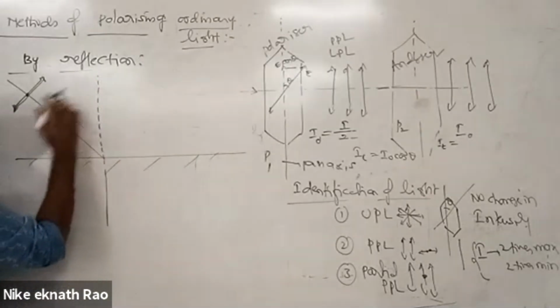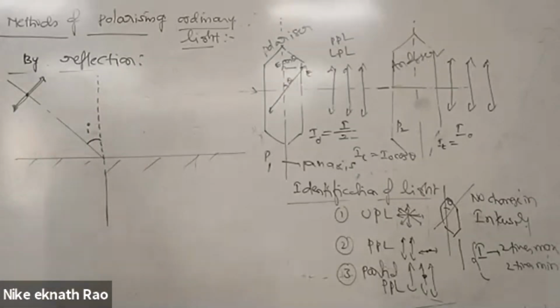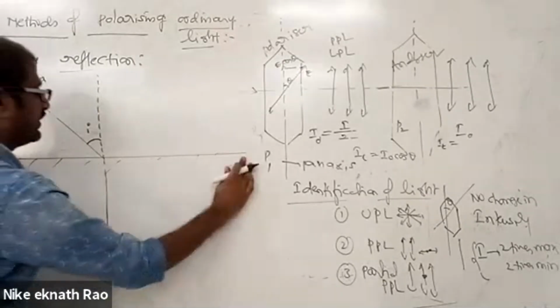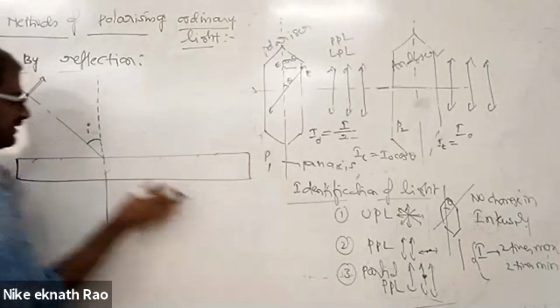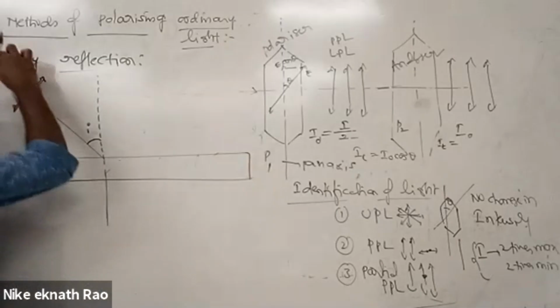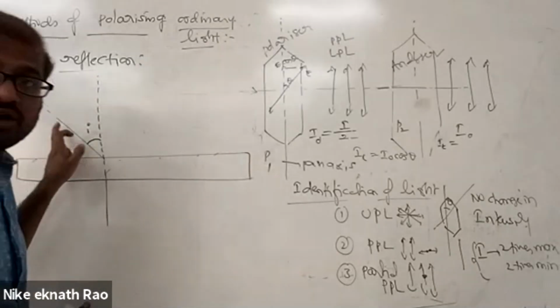We have an incident light ray and a reflected light ray. We take a glass plate here, an arrangement of a glass plate. Light is incident here. This light has all possible components, which is what ordinary means.